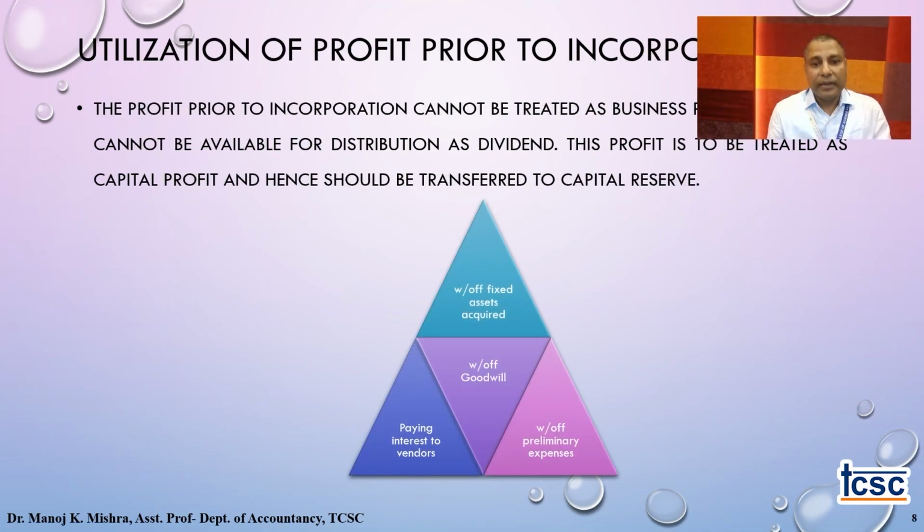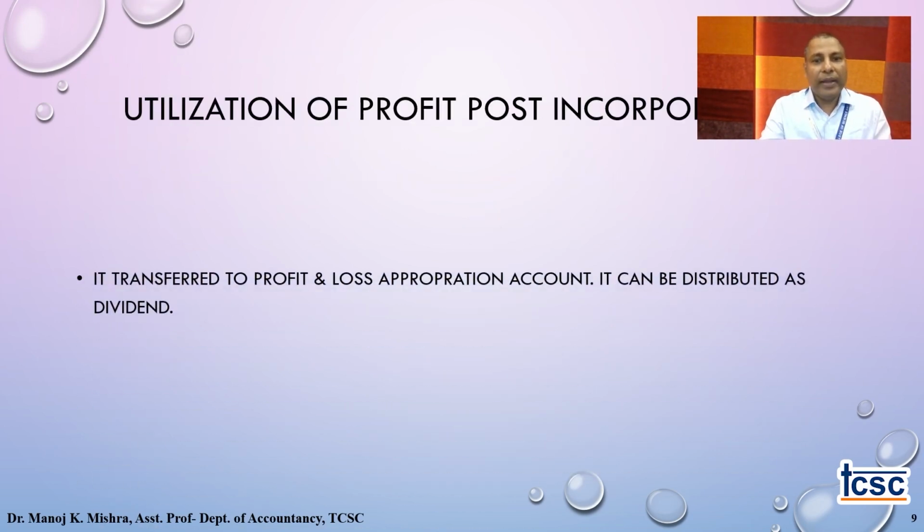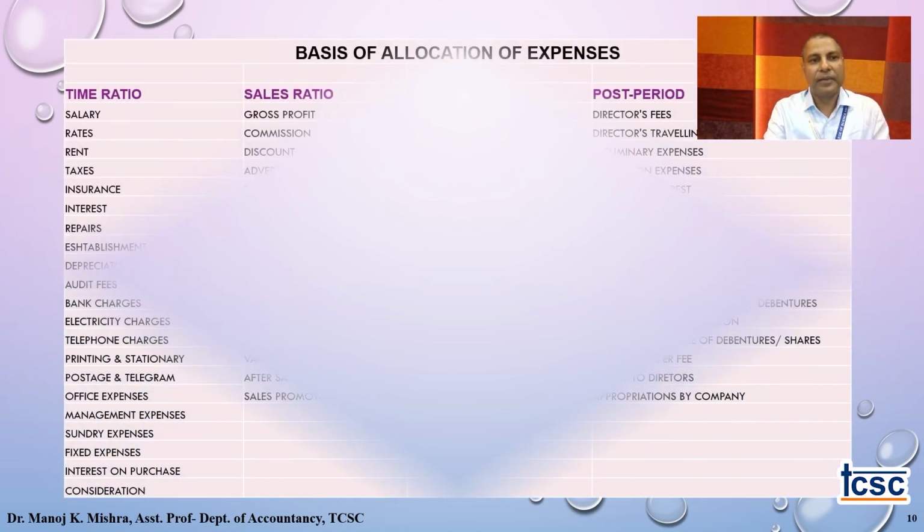This profit can be used for writing off fixed assets if acquired, writing off goodwill if we have it, writing off preliminary expenses if we have some startup expenses incurred in the past, or paying interest to vendors. It can be used up because this belongs to the firm. Whereas the post-incorporation profit is available for dividend declaration, and it can be transferred to the profit and loss account also.